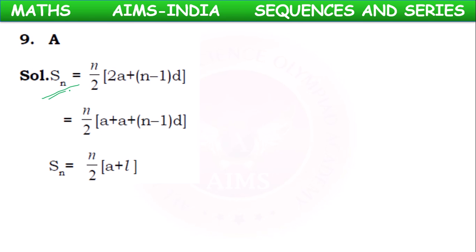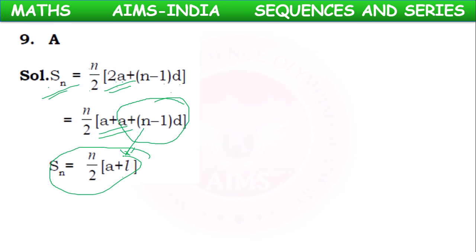Or if you want, the derivation is there. Sn formula, we have n by 2 into (2A plus (n minus 1) into D), where this 2A can be written as A plus A, and this A plus (n minus 1) into D is nothing but nth term, last term, which is given as L. So we can have this formula.